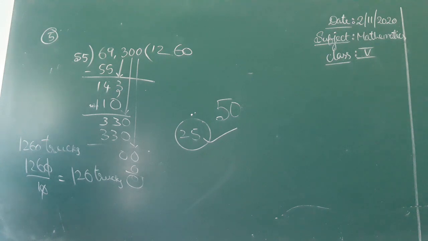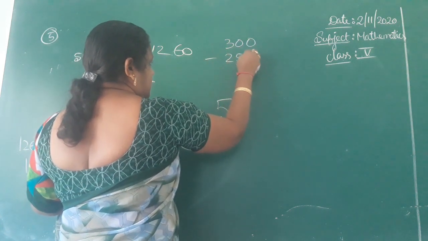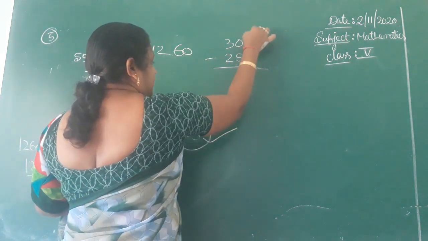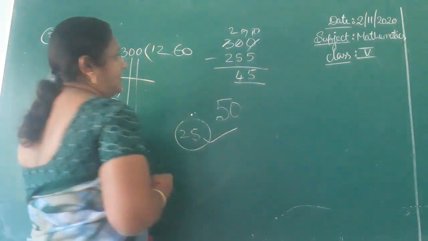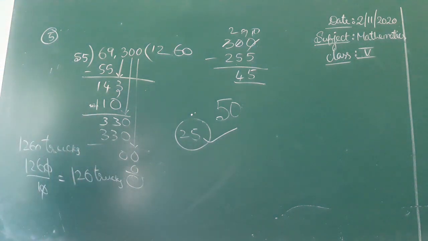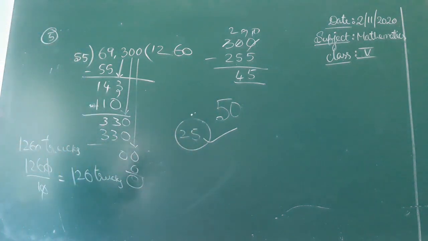Next, Dinku bought a book for 255 and gave 300 to the shopkeeper. The shopkeeper gave change of 55 rupees. How much did he give the shopkeeper? 300. But the cost of the article he bought is 255. So 300 minus 255 is 45 rupees. The shopkeeper should return 45, but gave him 55. Dinku pocketed the money without counting it.